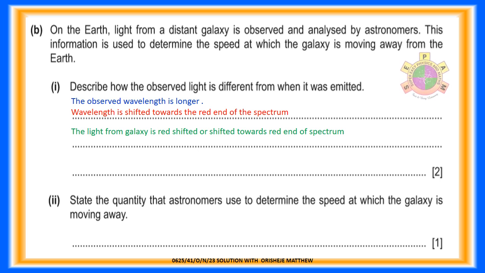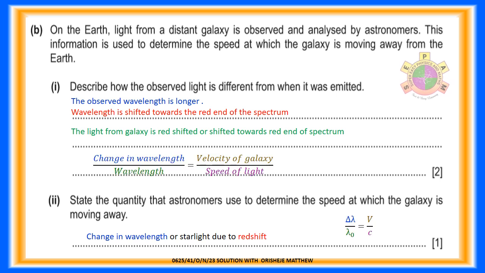Question 10b.2. State the quantity that astronomers use to determine the speed at which the galaxy is moving away. For 1 mark. Answer: change in wavelength of starlight due to redshift. Change in wavelength divided by wavelength equals v divided by c.